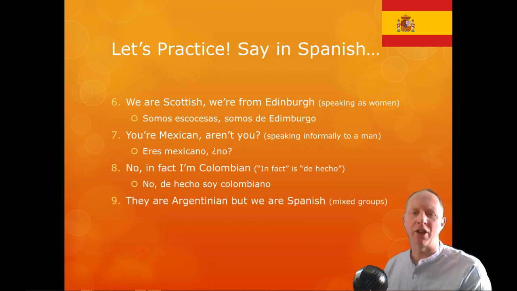Okay, they are Argentinian, but we are Spanish. And we're talking about groups that are mixed male and female. Son argentinos, pero nosotros somos españoles.